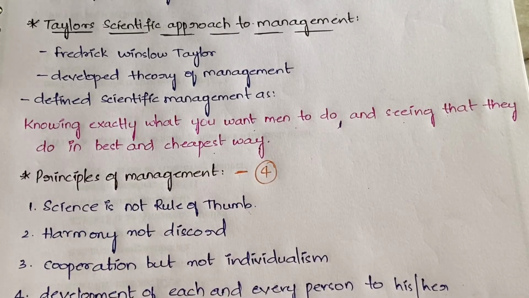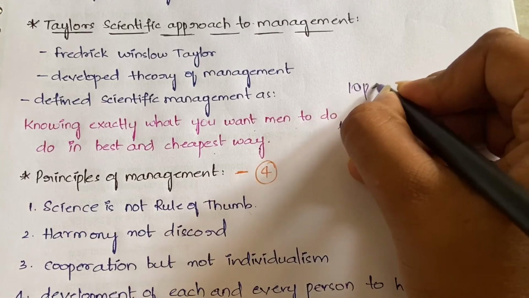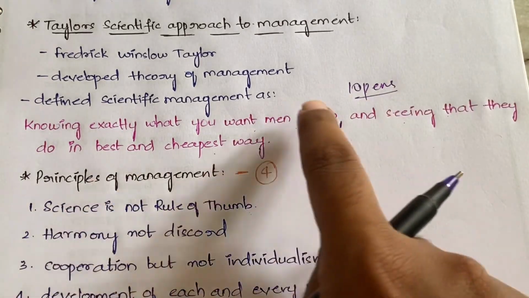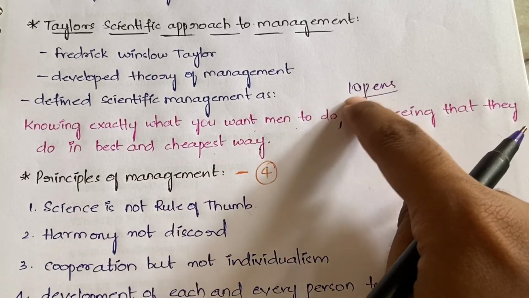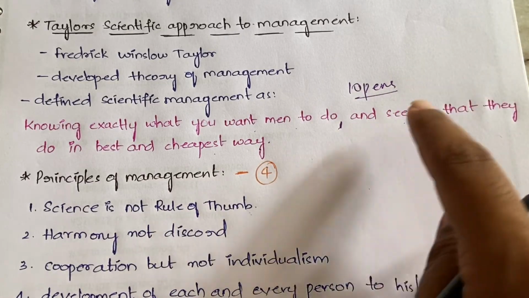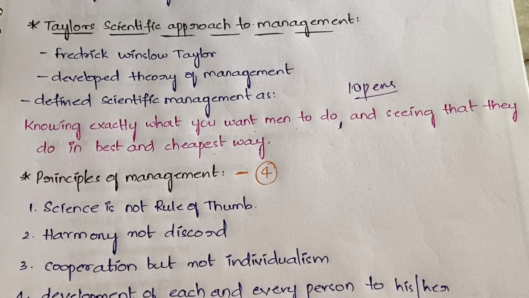That means knowing exactly what you want the men to do. Suppose we want the workers in our company to produce 10 pens. So you have to know what exactly you want men to do: we want them to manufacture 10 pens. And we should make sure that they do it in the best and also the cheapest way. That is what scientific management means according to Taylor.